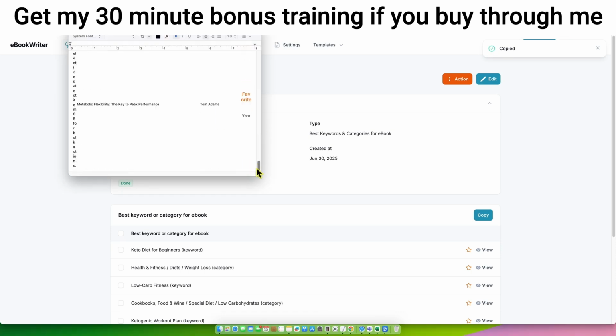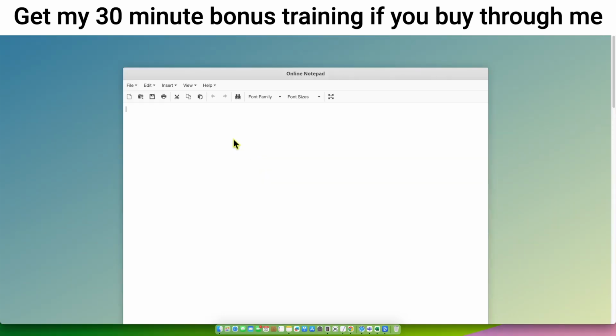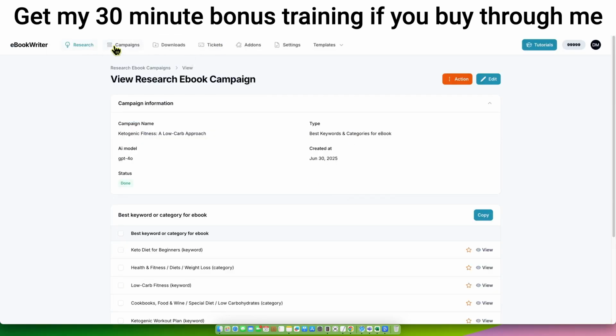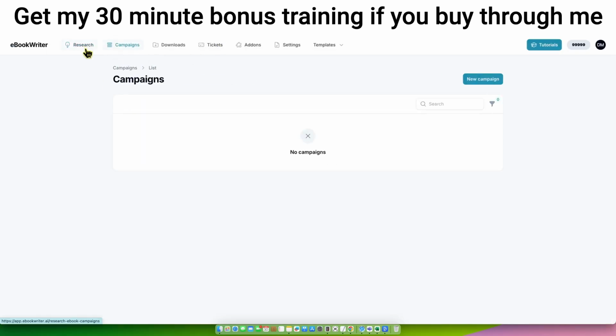We can come down to our little notepad. I'm just going to go to an online notepad right now. We can keep and save all that as well. All right, so let's go write a book, right? So we're going to go over here to campaigns. As you can see, there were a lot of other research tools, but I want to move past those and just write our first book.